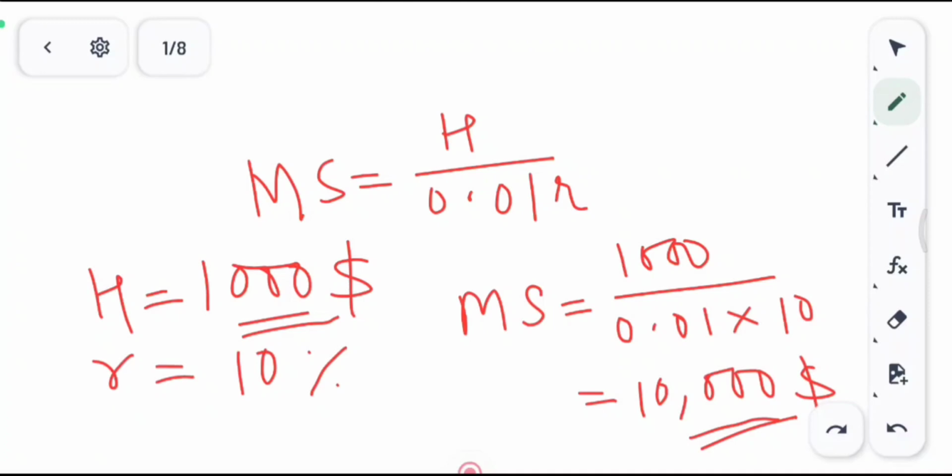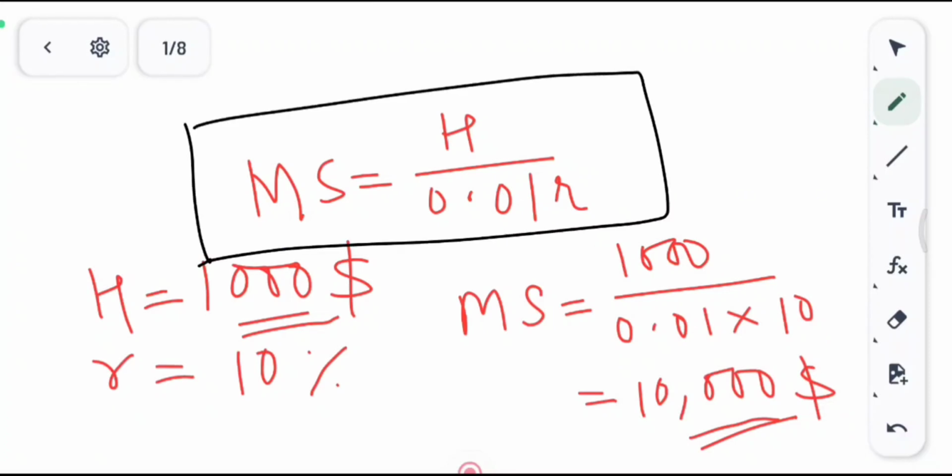That's why we say that if the reserve requirement is increased, the money supply goes down. You can clearly see from this equation that if I increased this to 20% instead of 10%, then r would go to 20, so this will be 20 upon 100. Now this amount will be only 5,000.